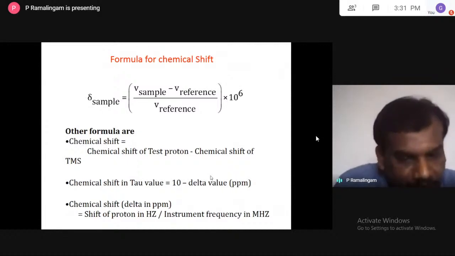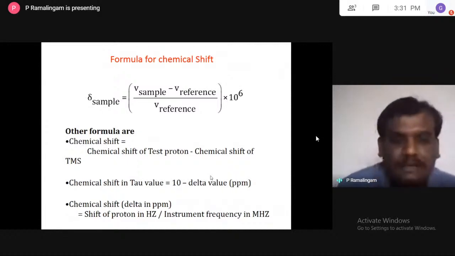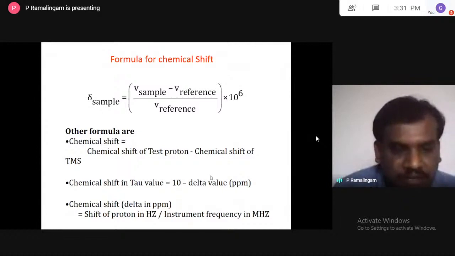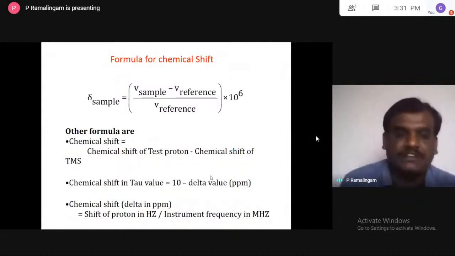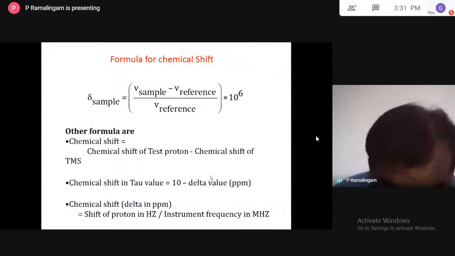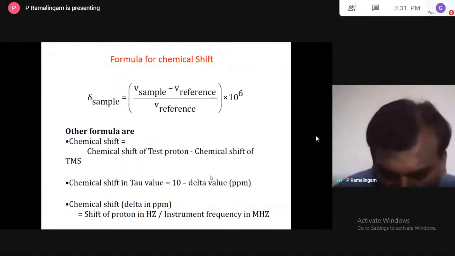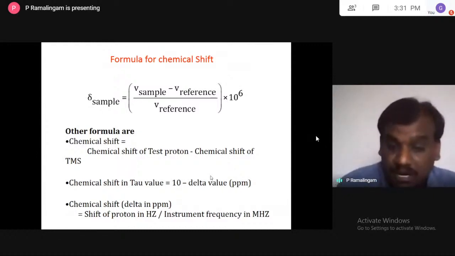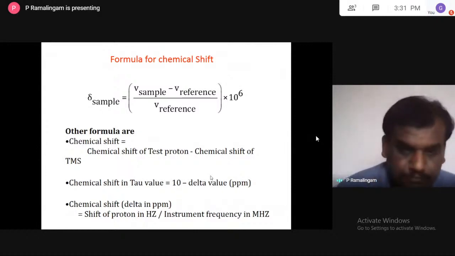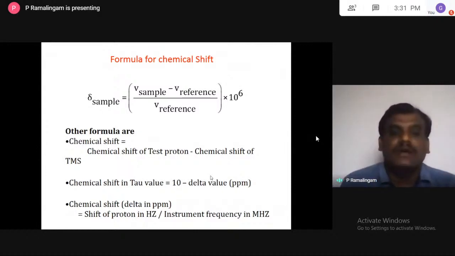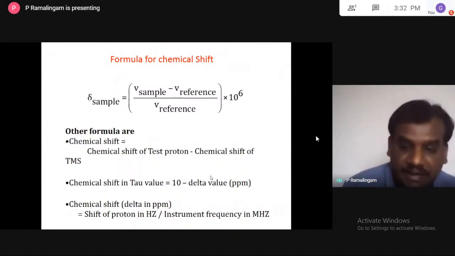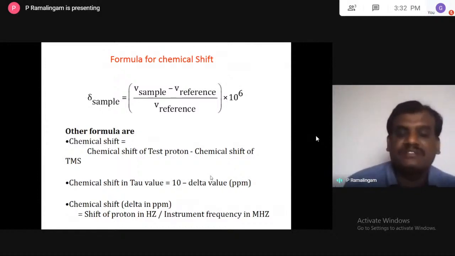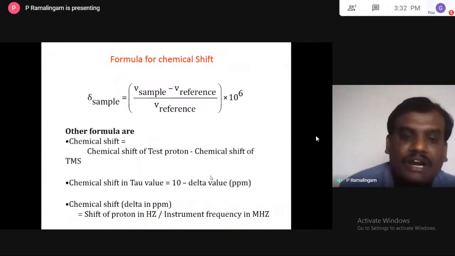Another chemical shift calculation is also sometimes asked: chemical shift delta in ppm is equal to the shift of the proton in hertz divided by the instrument frequency in megahertz. Remember, the precessional frequency unit is hertz and the instrument frequency is in megahertz. Sometimes they give you the precessional frequency of the proton in hertz, with an instrument frequency of around 300 megahertz, and you have to calculate.